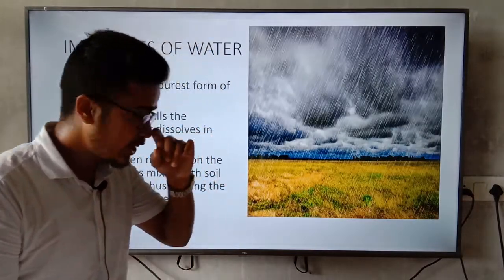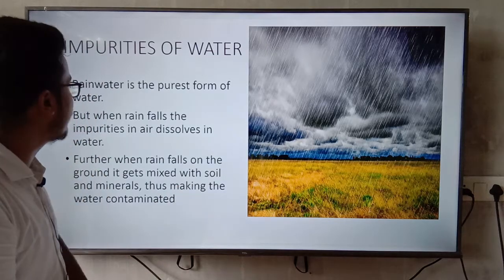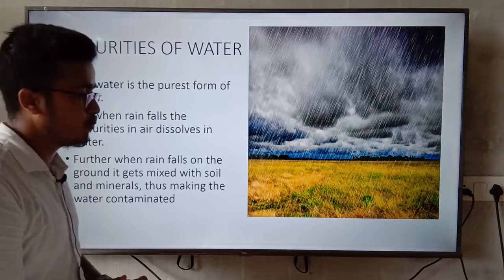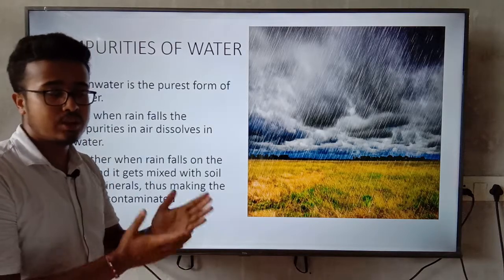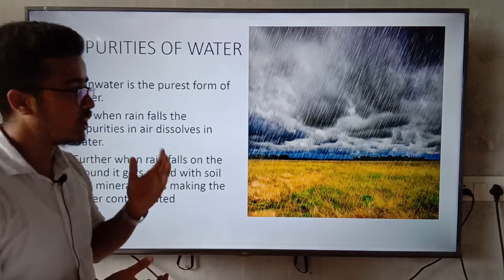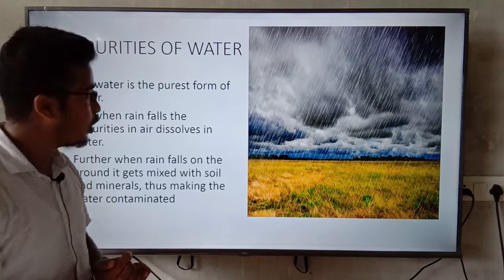After this, our next topic is impurities of water. The first point is rainwater is the purest form of water. So which is the purest form of water? Rainwater. The answer is rainwater is the purest form of water.